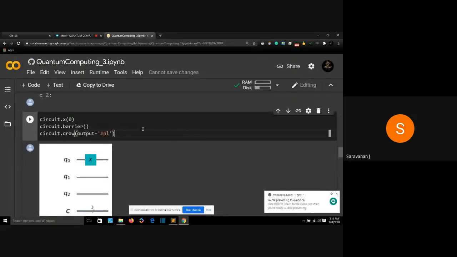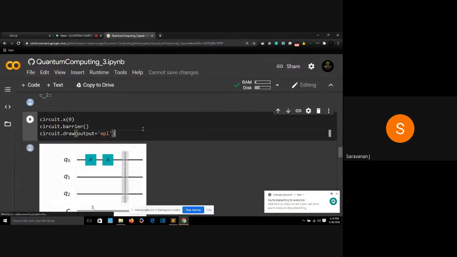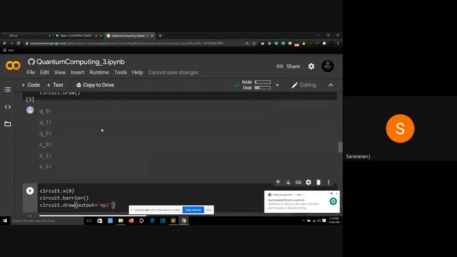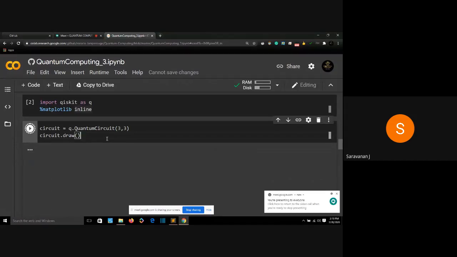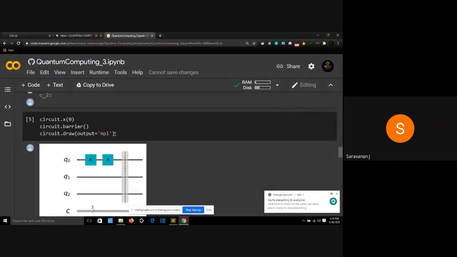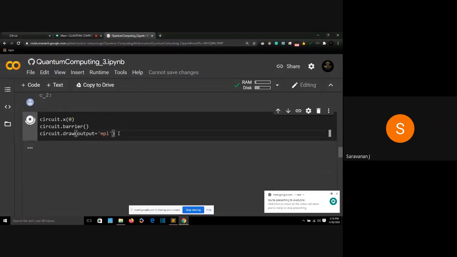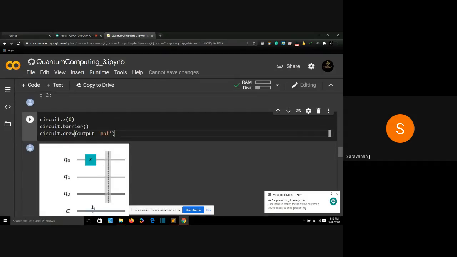Yeah, so it initialized 2 times, so I'll just run it again. A barrier draws something like a divider in your circuit. It's not actually a divider. It's for your understanding and for the visualization, so you can know this is a separate part. So this is before we are performing the algorithm.